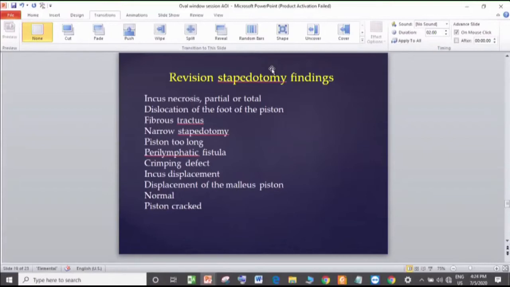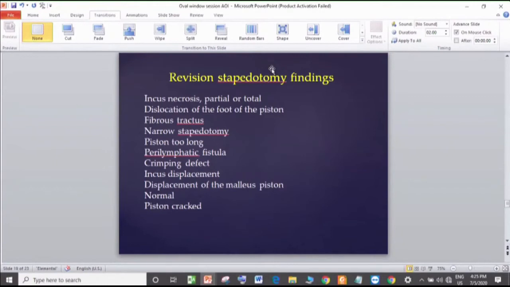If there is no superstructure and there is a gross displacement, the better thing would be to put a cartilage or a piston connection from the repositioned incus, put it back in its normal anatomic position, step out, put a piece of silastic separating the long process from the drum without entering the footplate, and then enter the oval window at a second stage. Second stage after? After 6 months. So you will expect this joint to be back in. There will be a pseudoarthrosis. Many times I've seen a pseudoarthrosis.